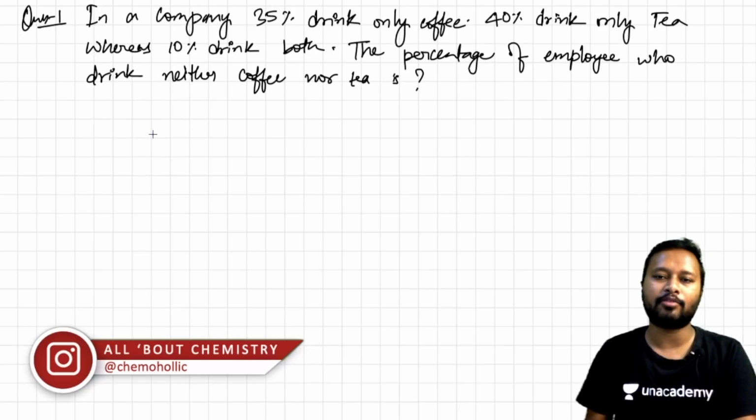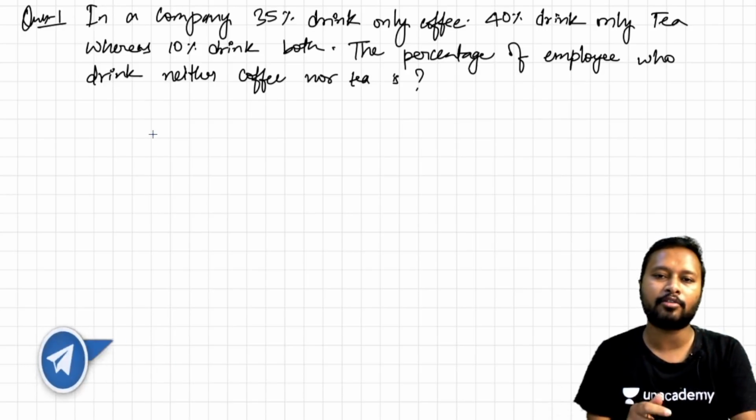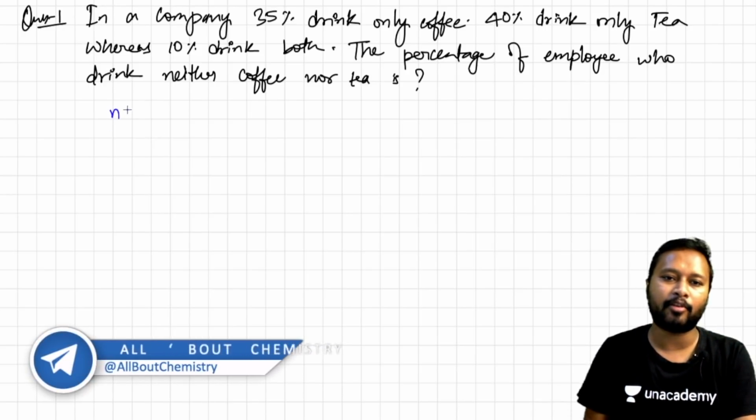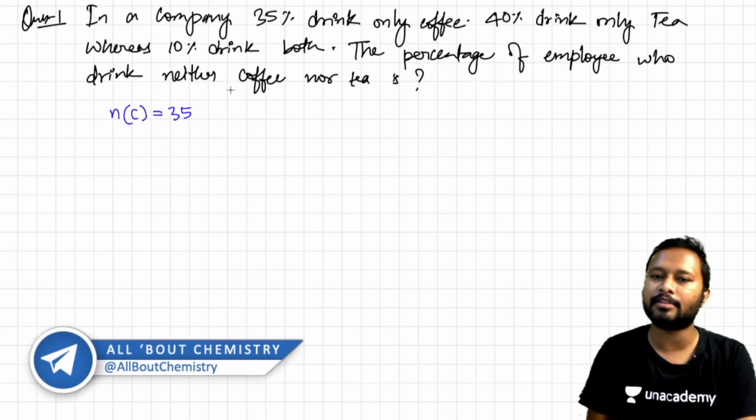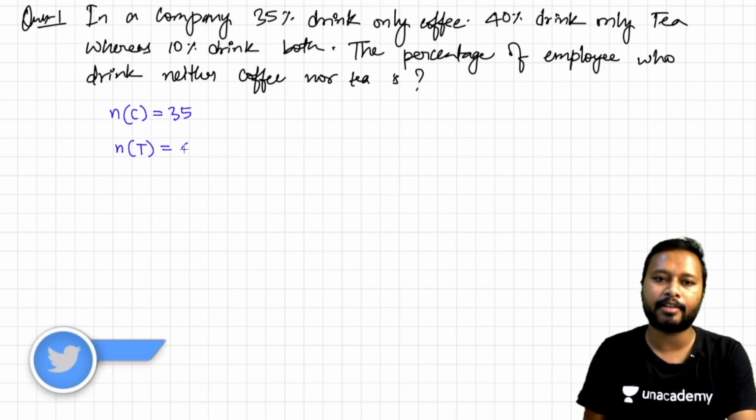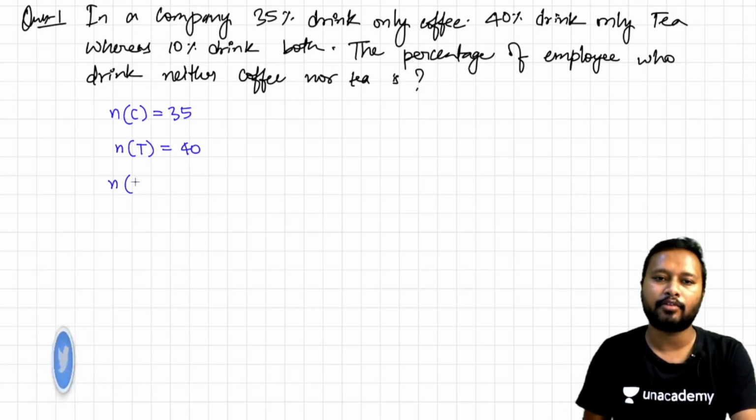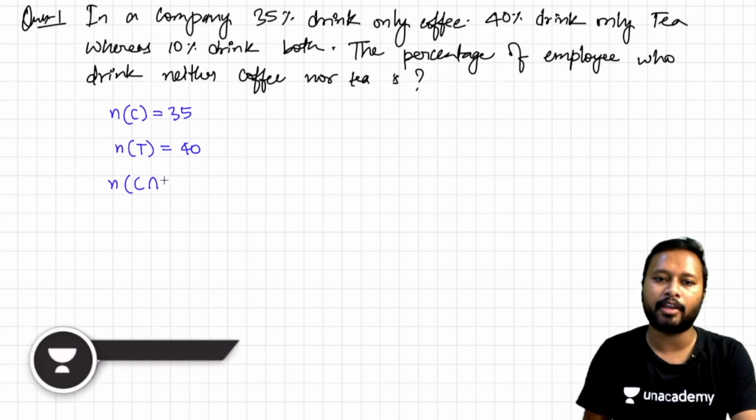Now, these types of questions are done with a Venn diagram, and there are simple formulas also to do it. So let's say that the number of people who are drinking coffee is denoted by NC, and that is 35, since we are doing it in percentage. The number of people who are drinking tea is, let's say, 40. And 10% are drinking both. Both means you have to take the intersection, so C intersection T is 10.